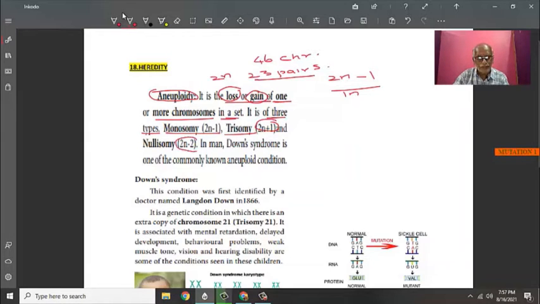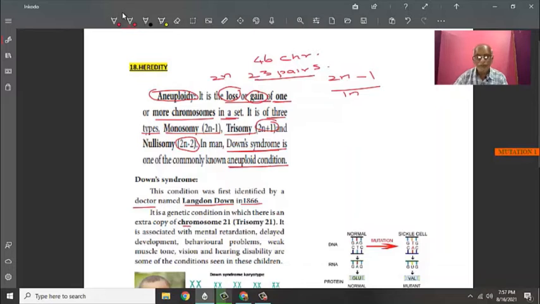There is an example given. Down's syndrome is an aneuploid condition in human beings. It was discovered by Langdon Down in 1866. He was a doctor. It is the genetic condition in which there is an extra copy of chromosome 21.